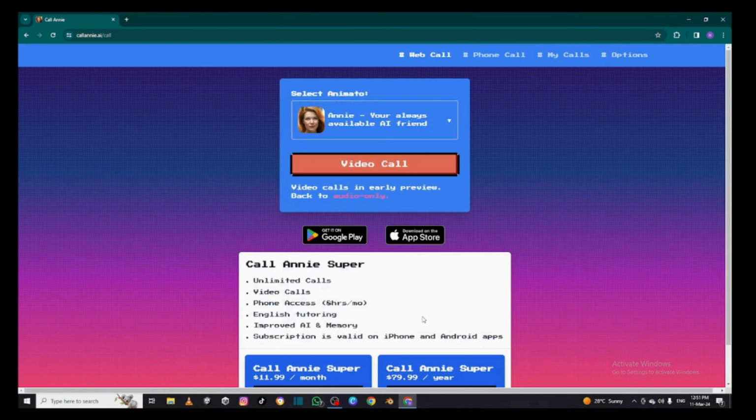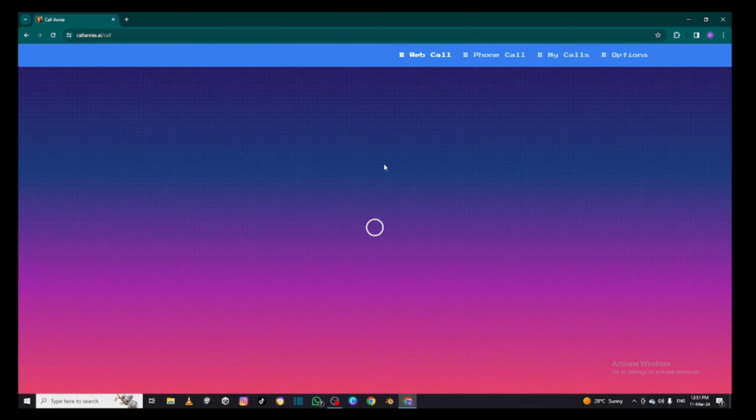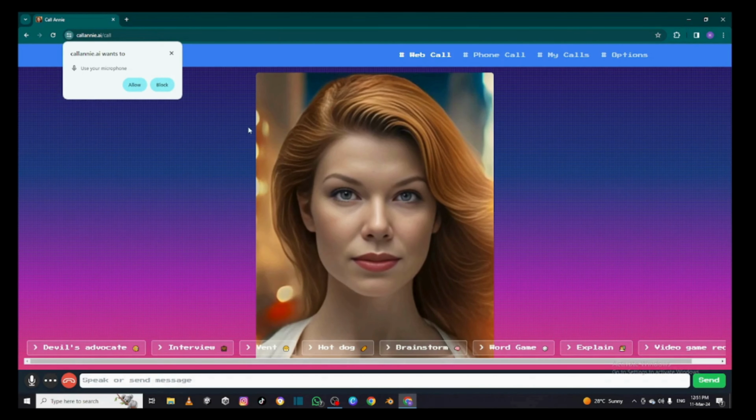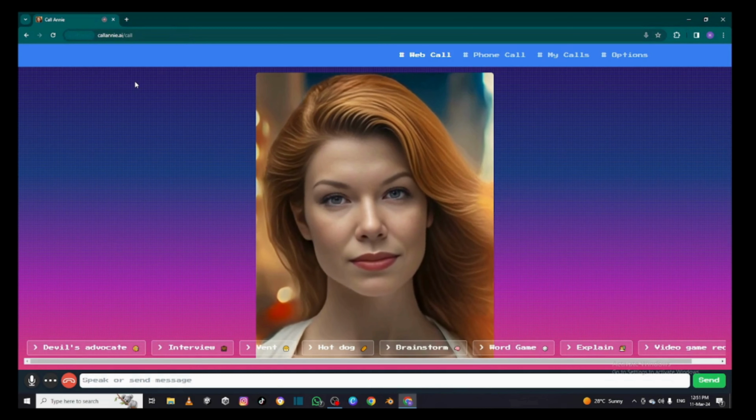It is now possible to make a video call to Annie. Select Video Call. You should allow your microphone to work. Let's talk with Annie now.